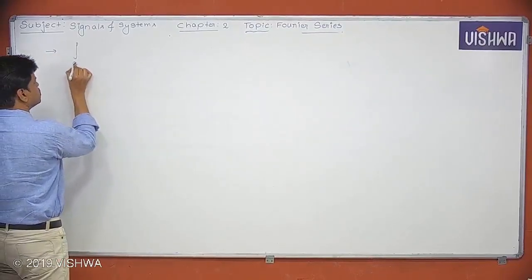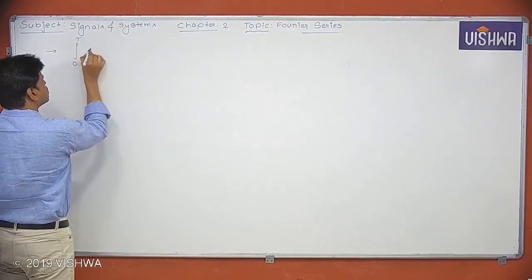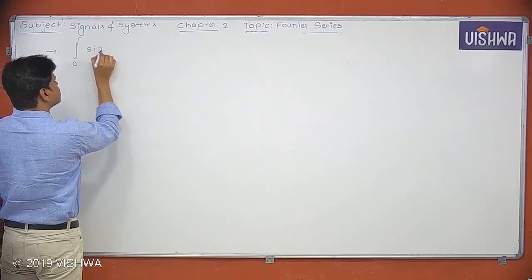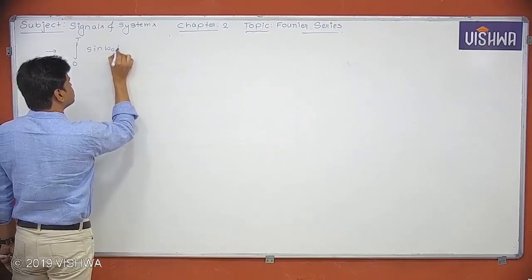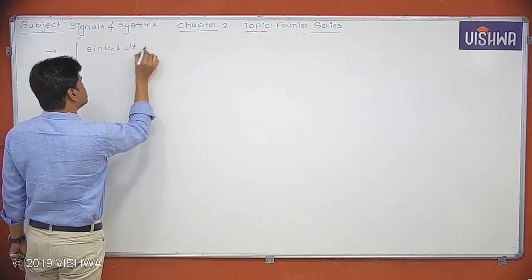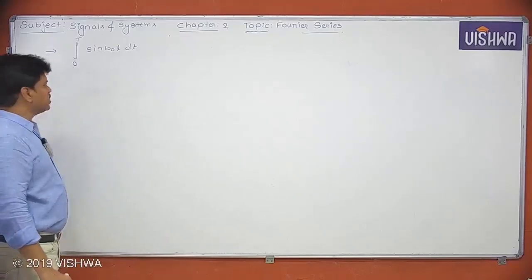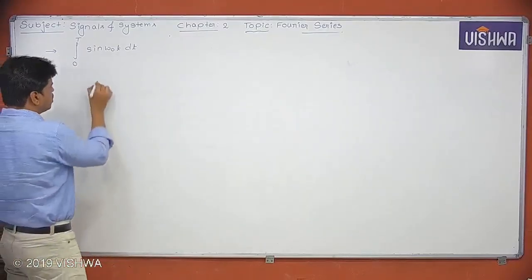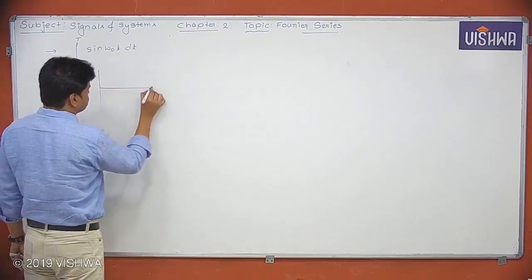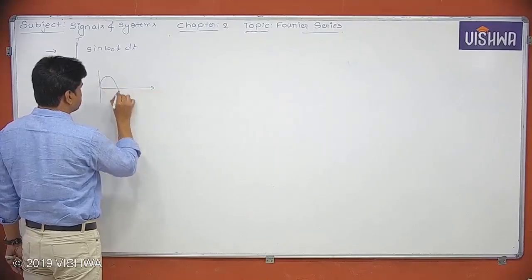Take it as quick as possible. Integration 0 to T of sine omega naught t dt, where T is the period. What is this value? Suppose you take any sinusoid, maybe sine or cos, it doesn't matter.